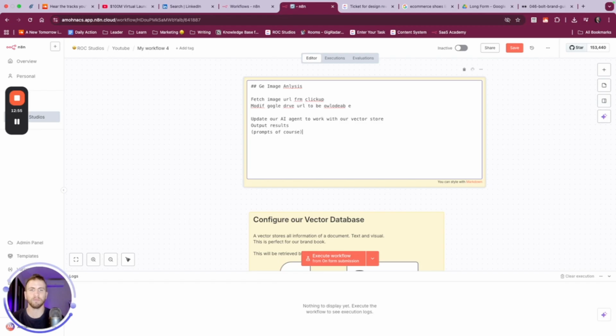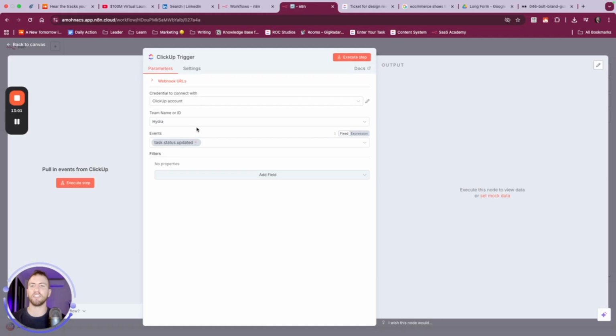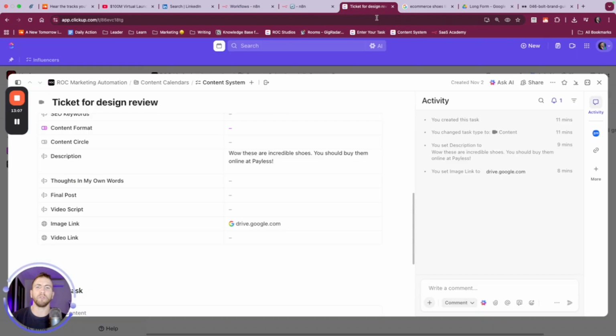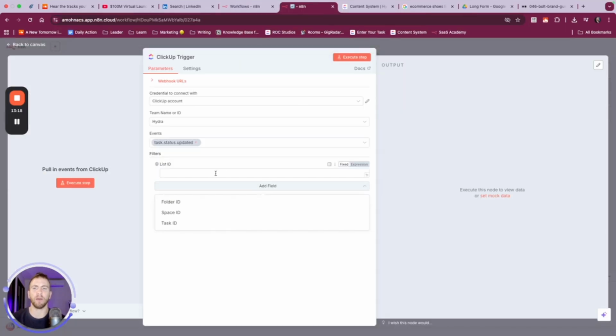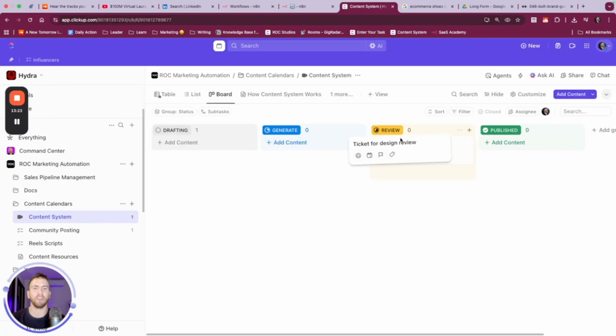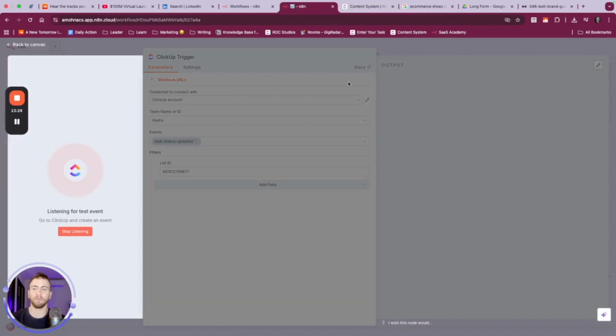Great. So what's going to happen is when it changes states, we have this. We can choose the list ID. When we want to choose a list ID from ClickUp, it's basically this middle value here, or yeah, the list. Perfect. So we come back here, we paste it. We want to move this to in review. Test it. We're going to make sure that we get the value we want. Maybe we moved it a bit too soon.